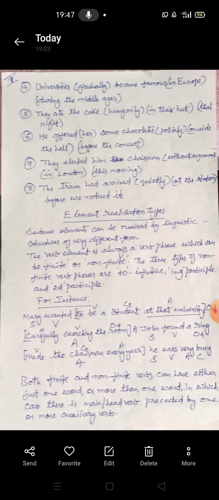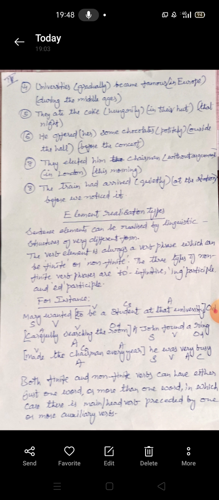The number five sentence, the fifth one, is they ate the cake. Again, we have here the object. They ate the cake: subject, verb, and the object. So the fifth one has just one object. If a sentence has just one object, it is a verb which takes only one object, it is monotransitive.